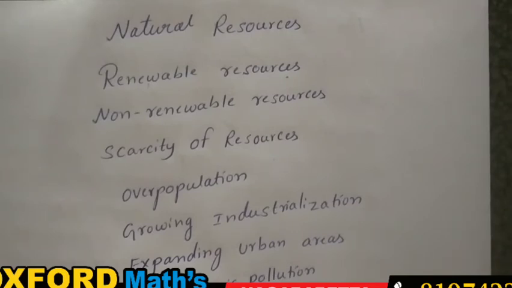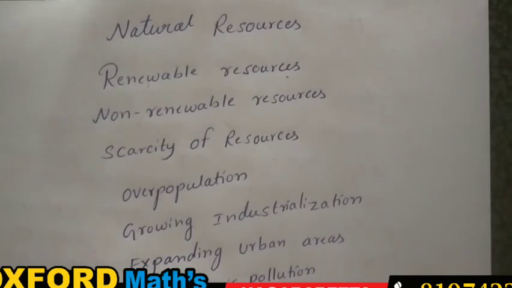And expanding the urban areas due to the growth of population, quality of education, what will the people do? They will go to the cities searching for jobs or to be safe in the cities, having all kinds of good settlement for a life, to lead a very good life. Most of the people will go to the cities.